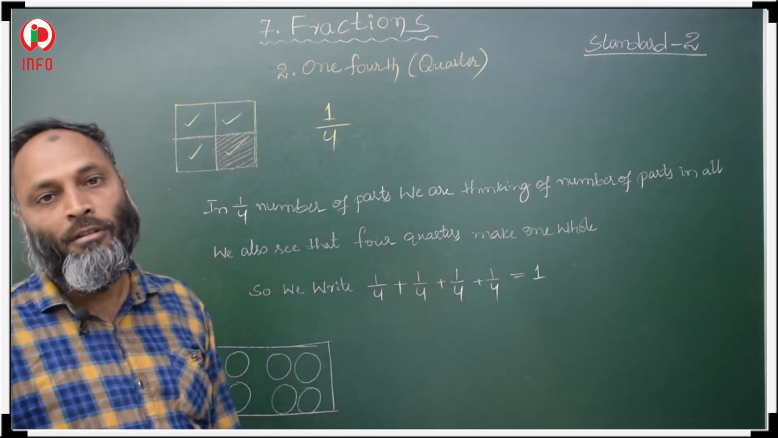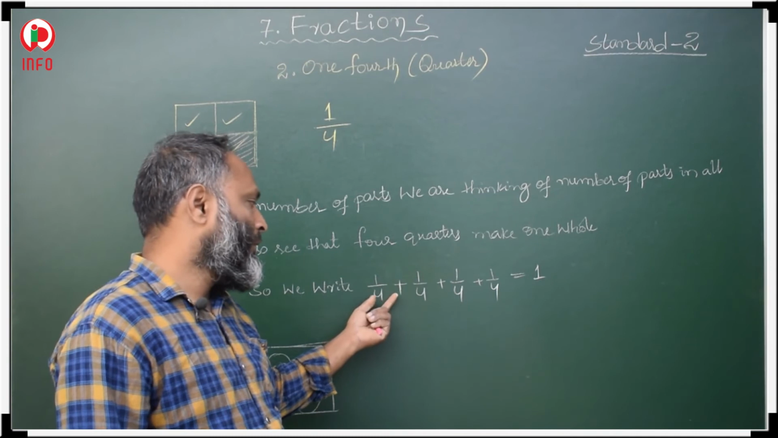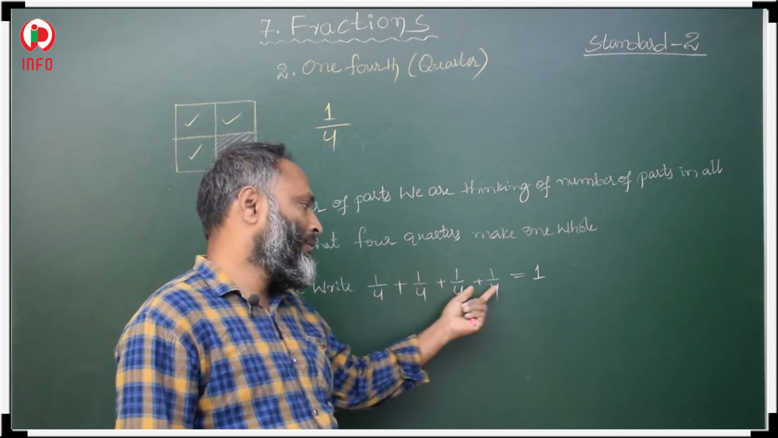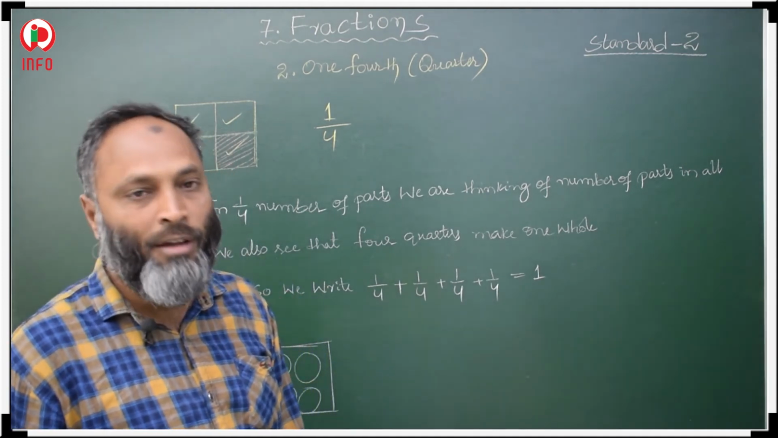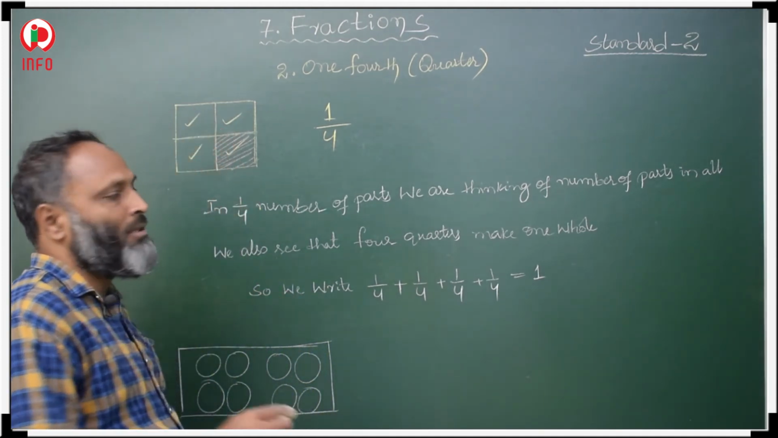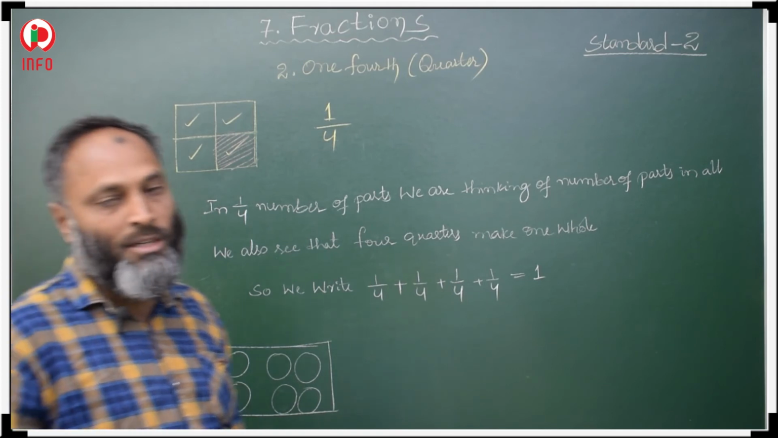If we add 4 quarters, 1/4 plus 1/4 plus 1/4 plus 1/4, it makes 1. Okay. So, 1 by 4 means quarter.